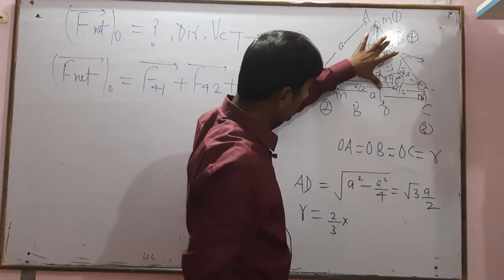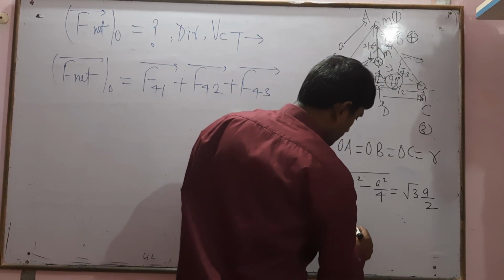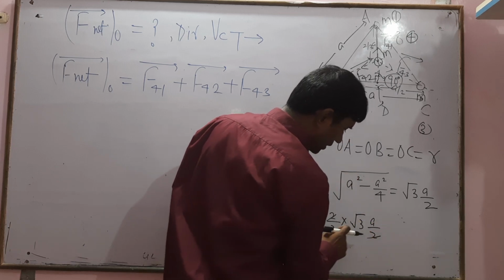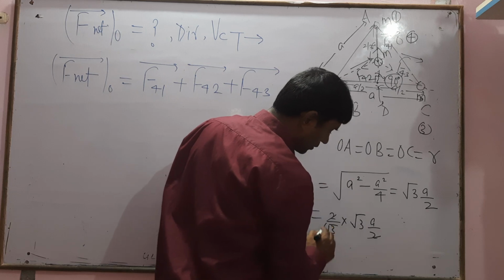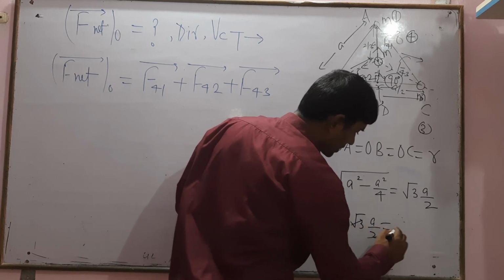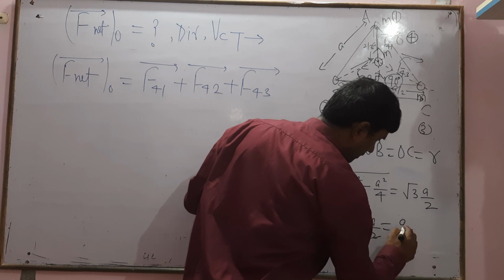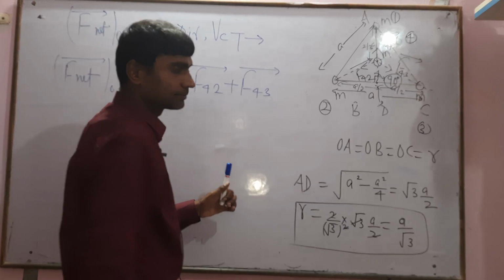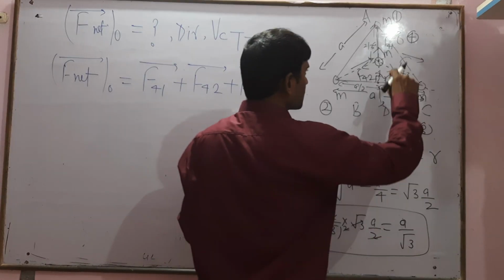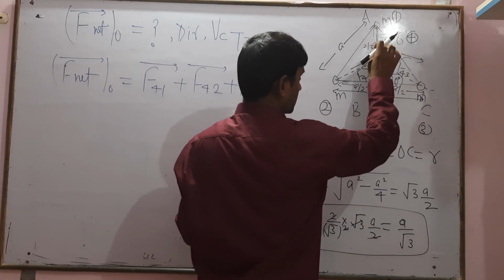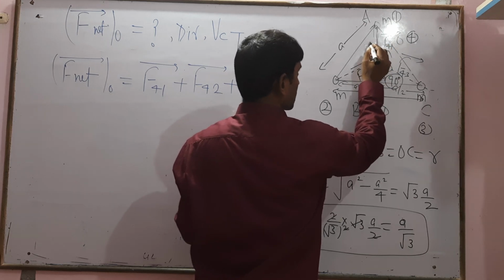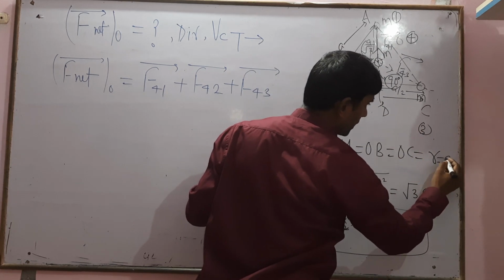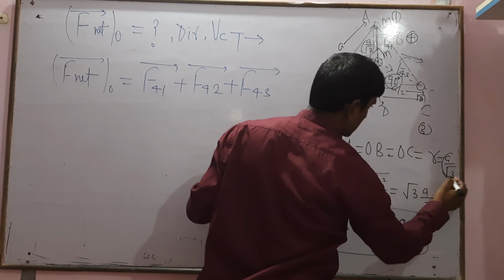If the net distance is AD, that equals root 3 into a by 2. Multiplying by 2 by 3, one root 3 cancels out, and we get a divided by root 3. So this R equals a divided by root 3. Each of these distances equals a divided by root 3.